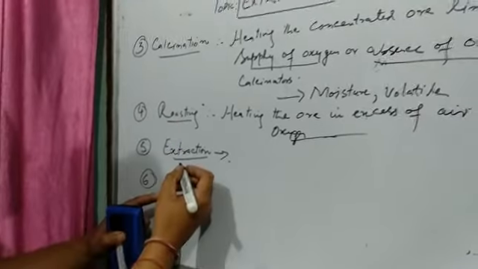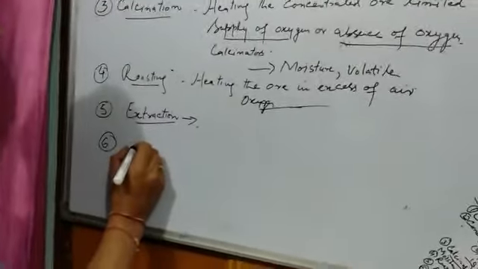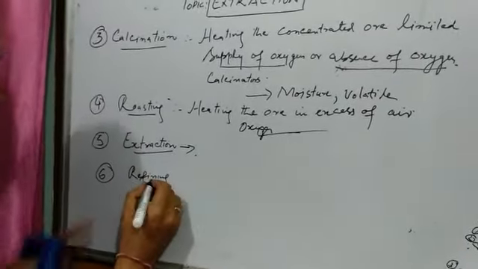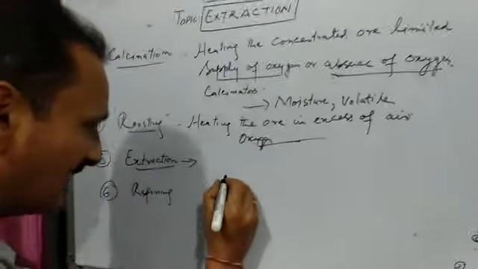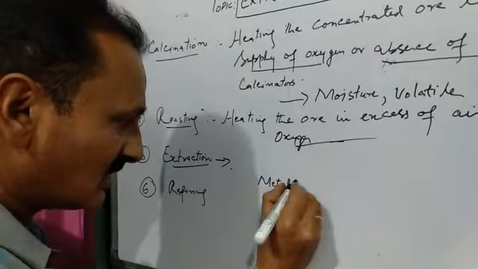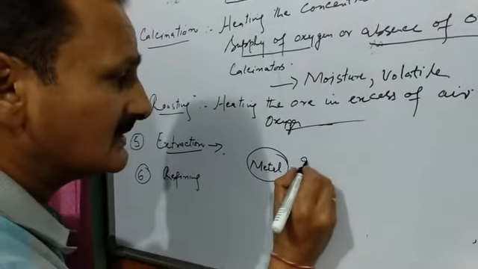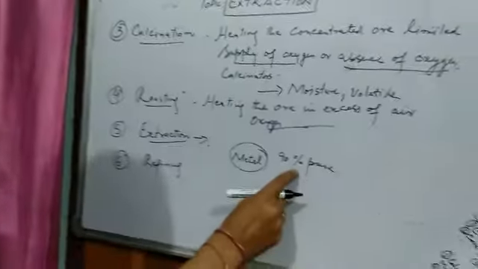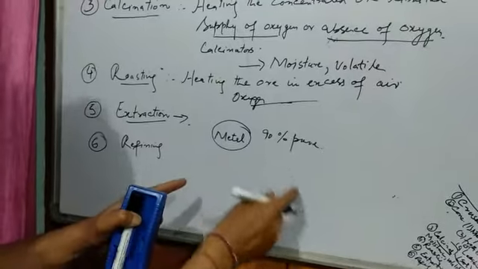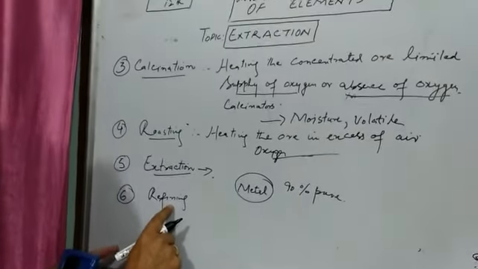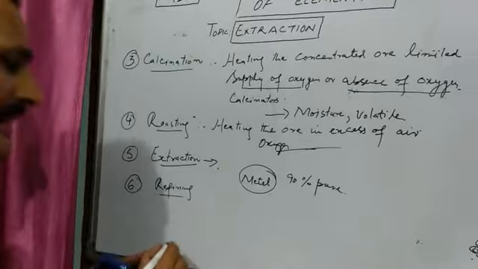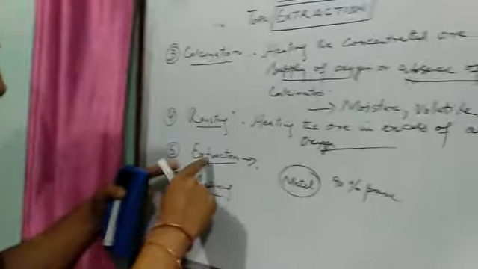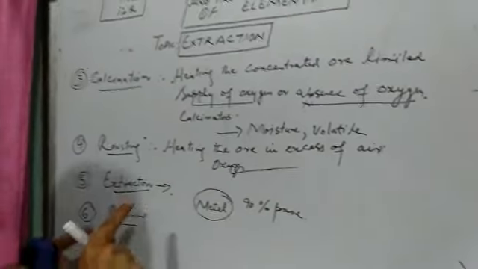And after extracting, the final step is refining. Before refining, the metal that we get is not 100% pure. That may be say 90% pure. So the 10% impurities that are still present are removed by a method known as refining. There are many ways of refining. We shall take these two, extraction of metal and refining, in the next lecture.